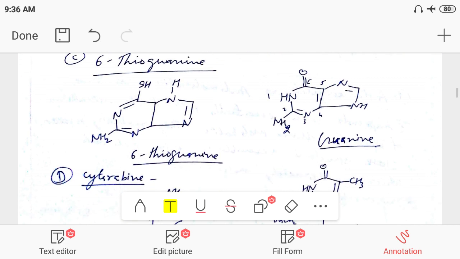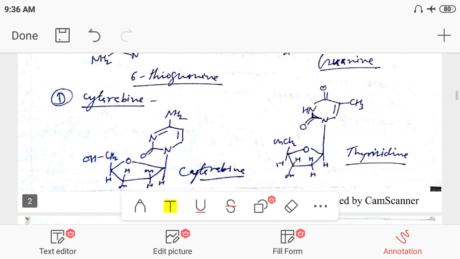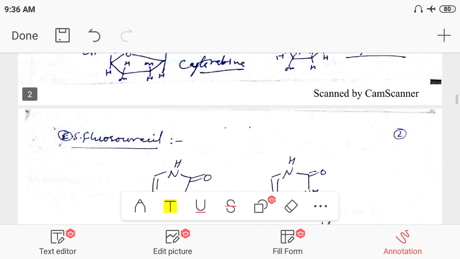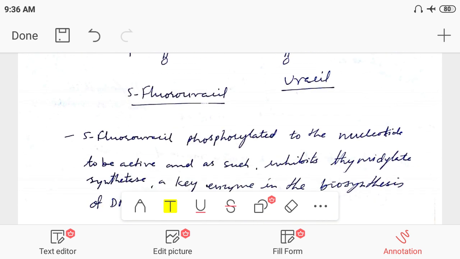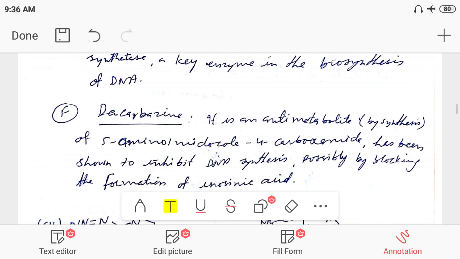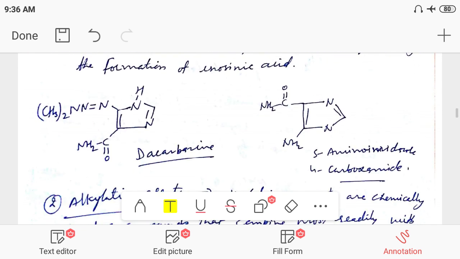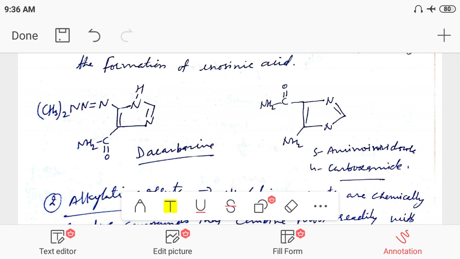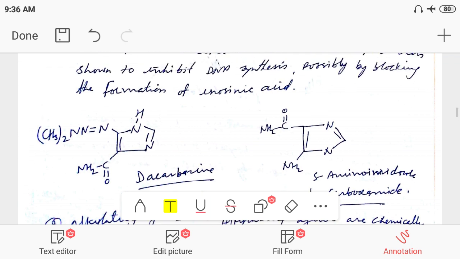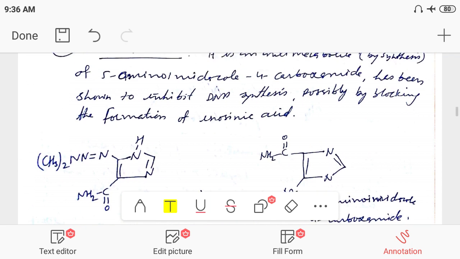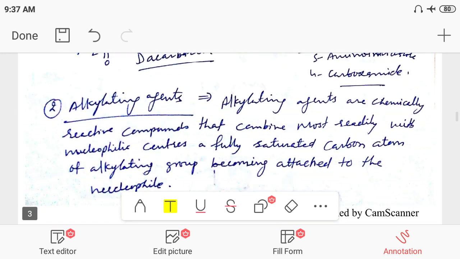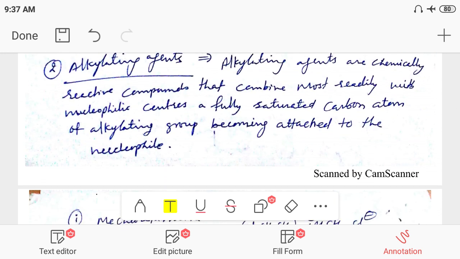6-thioguanine has a structure similar to guanine, and cytarabine has a structure similar to thymidine. 5-fluorouracil has a structure similar to uracil and inhibits thymidine synthetase. Dacarbazine has a structure similar to 5-amino imidazole 4-carboxamide, and this carboxamide is important for the synthesis of inosinic acid, which is used for the synthesis of DNA. These are antimetabolites.